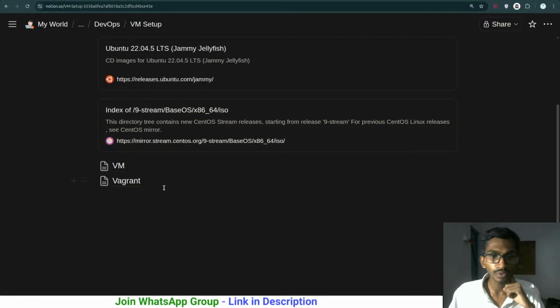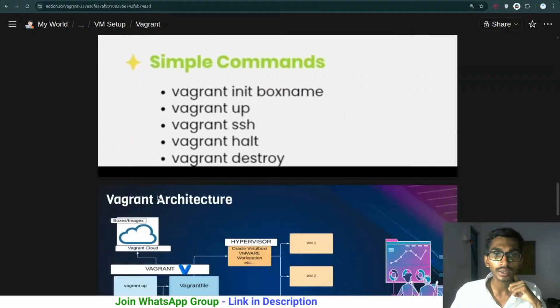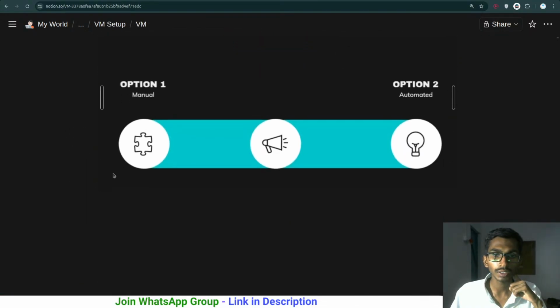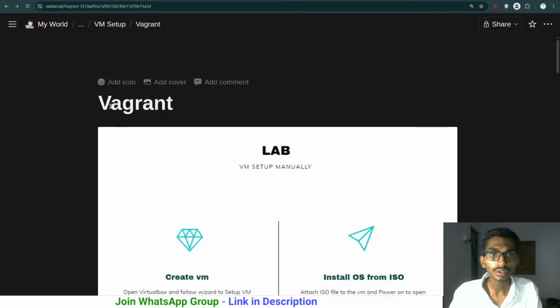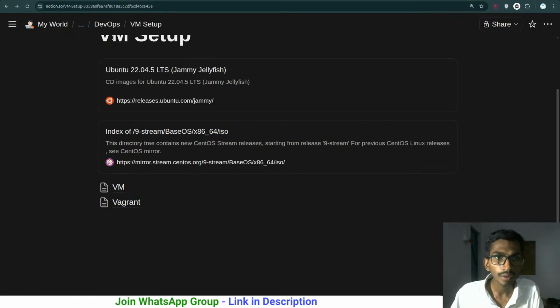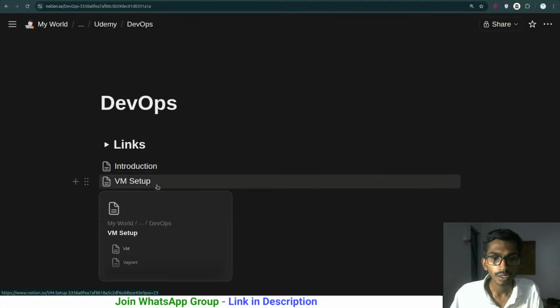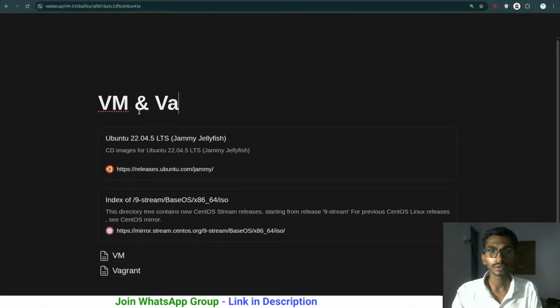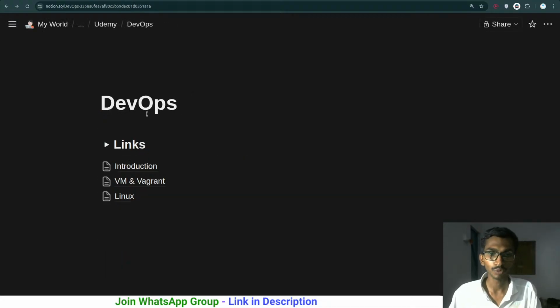Alrighty, so the virtual machine we have gone through. Vagrant, I think we have gone through as well. Inside the virtual machine, there's nothing more to talk about here. So done with VM setup. Just a minute. DevOps. And let me change the name to Virtual Machine and Vagrant. That's a better name over here.